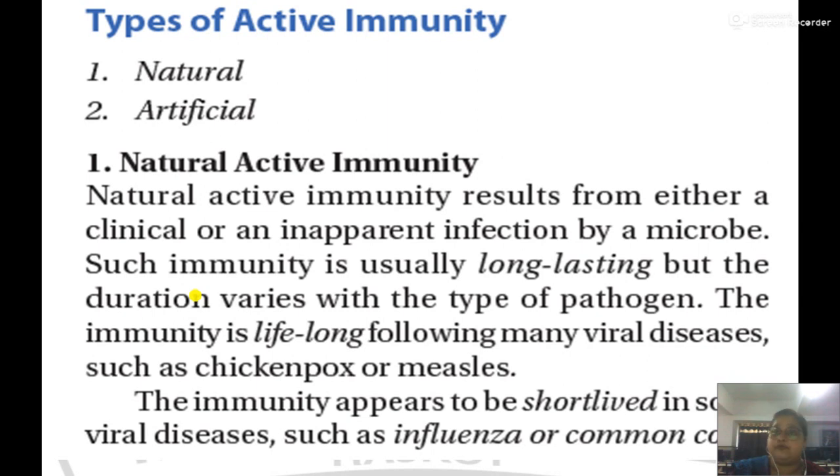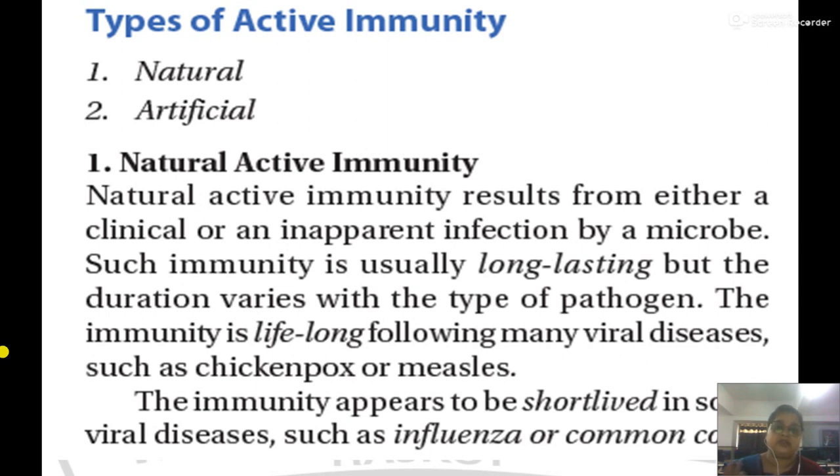Natural active immunity results from the real infection acquired by the host during the course of life. Such immunity is usually long lasting, but the duration varies with the type of pathogen. The immunity is lifelong following many viral diseases such as chickenpox and measles.